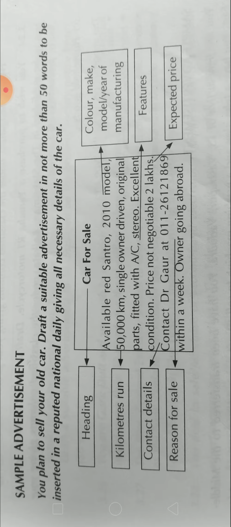Heading, as we discussed, car for sale, and they have given available red Santro. So the car model is also given, 2010. So the make of the car, the brand of the car is Santro, and the color they have given is red, and the model is 2010 model. Kilometers run also they have given, 50,000 kilometers. Single owner driven. So the ownership details is also given. Single owner driven. Original parts fitted with AC and stereo. So fitted with AC and stereo also is there.